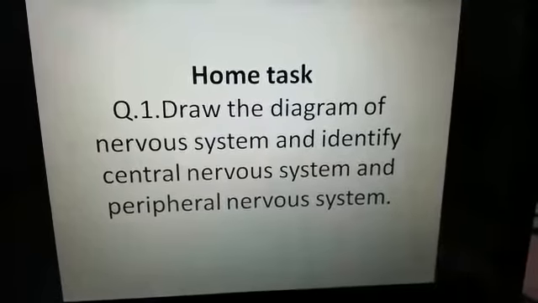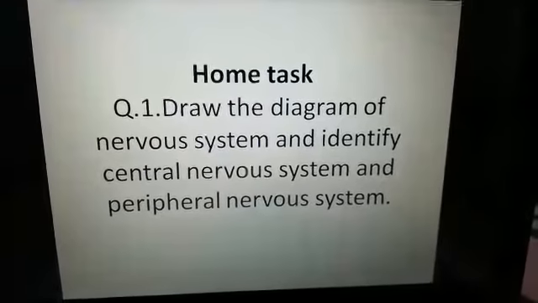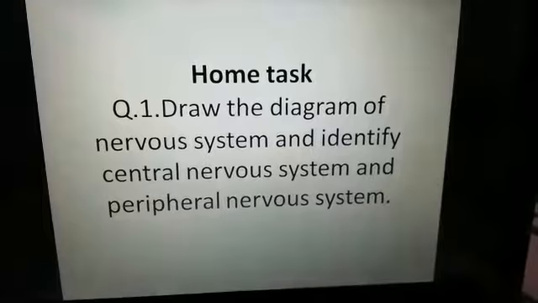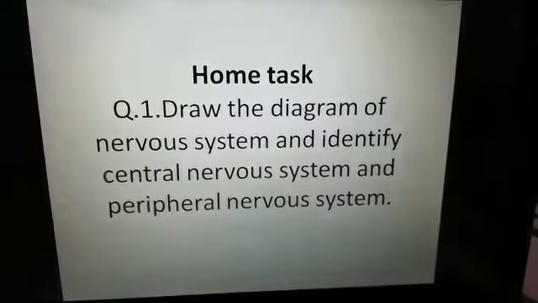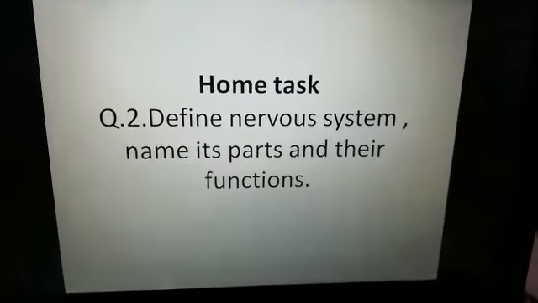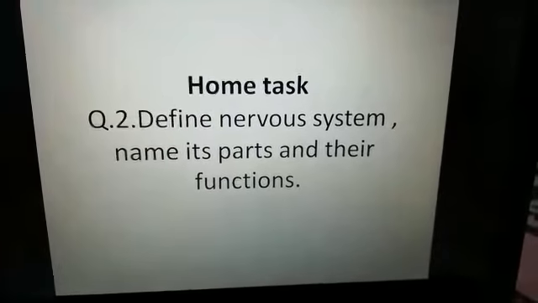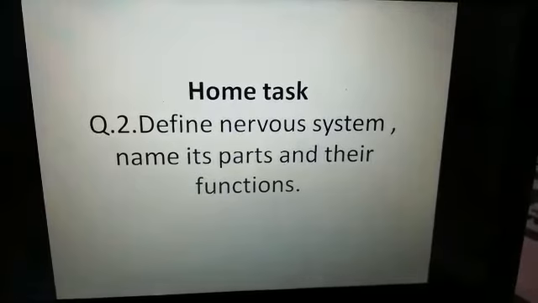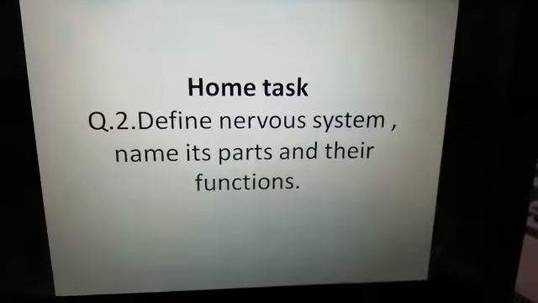Okay, come towards the home task. Draw the diagram of nervous system and identify central nervous system and peripheral nervous system in that diagram. Your next question is, you are supposed to define the nervous system, name its parts and their functions.